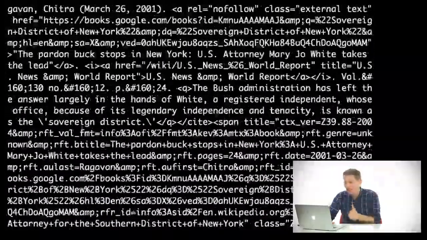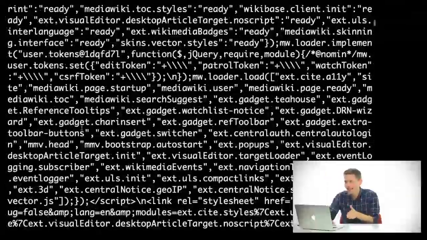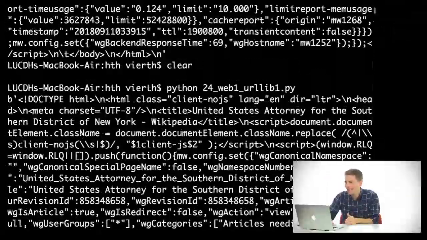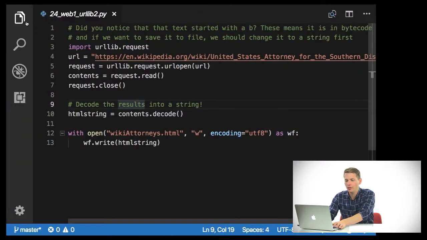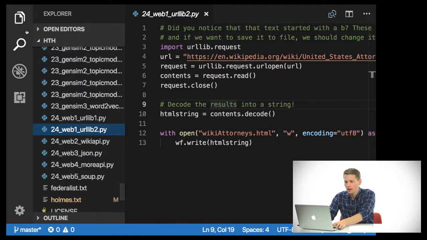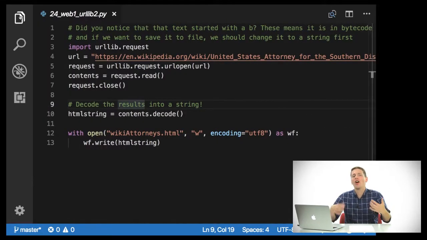But the interesting thing about this is that this HTML is not a string, but instead it's bytecode. And we can tell that because here it starts with a B. Now, often we'll want to save this so we don't have to be calling this web page every time we want to parse something out of it.